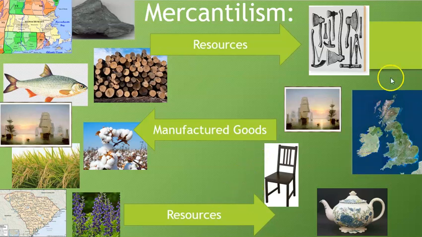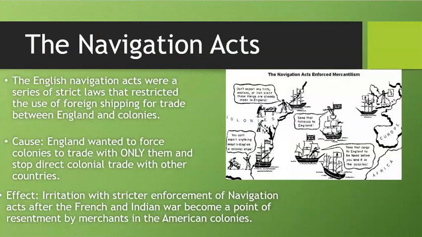So the mother country is making all the profit, and the colonies are literally just losing money and not getting anything out of it. This is a pretty unfair system, and it's going to be made worse by a few laws that we're going to talk about next. So just keep that in mind. This system is unfair, and it is based around the mother country purely being the only one who benefits. So, that brings us to the Navigation Acts.